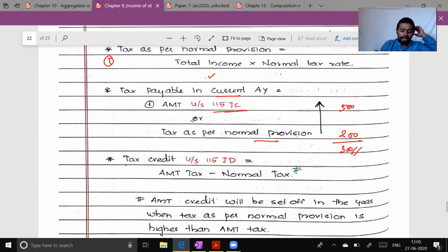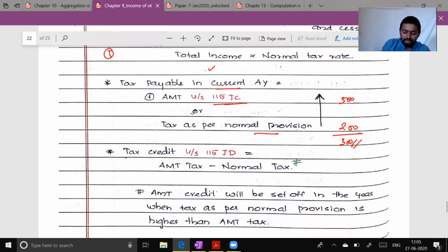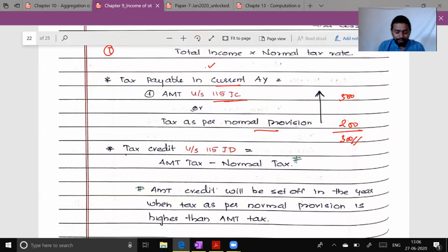Look at the formula for AMT credit. Tax credit under section 115JD is equal to AMT tax. Here AMT tax is 500 minus normal tax, that is 200, is equal to 300. So whatever you pay extra over your normal tax liability will be available as a tax credit for you.